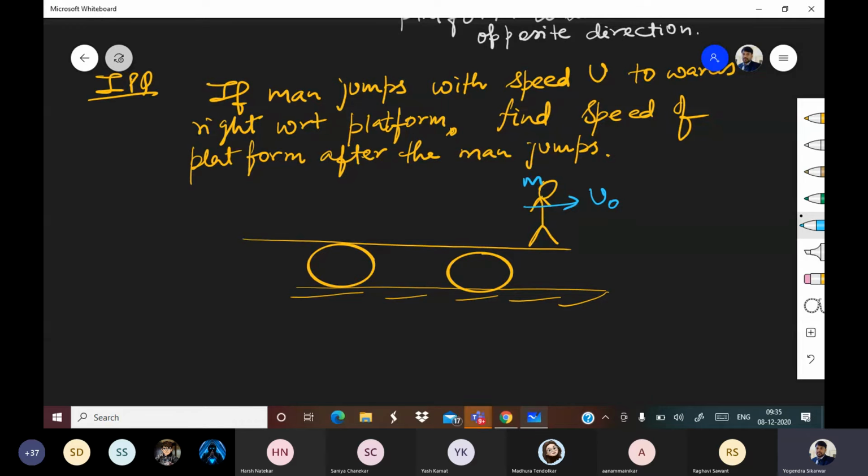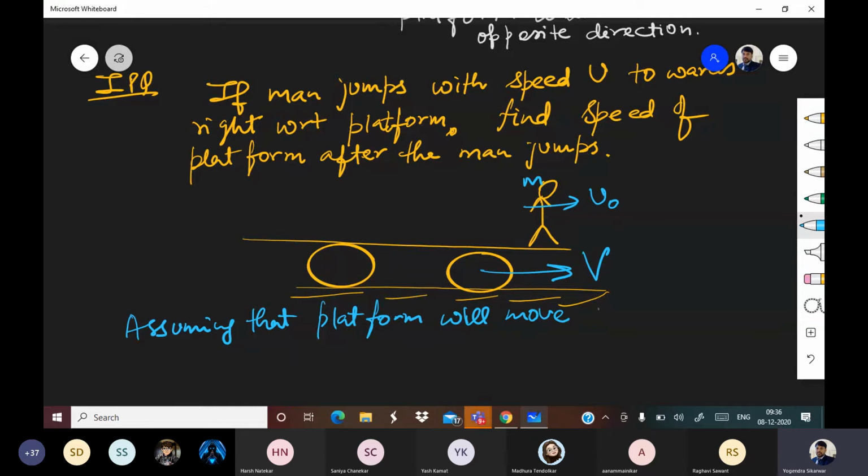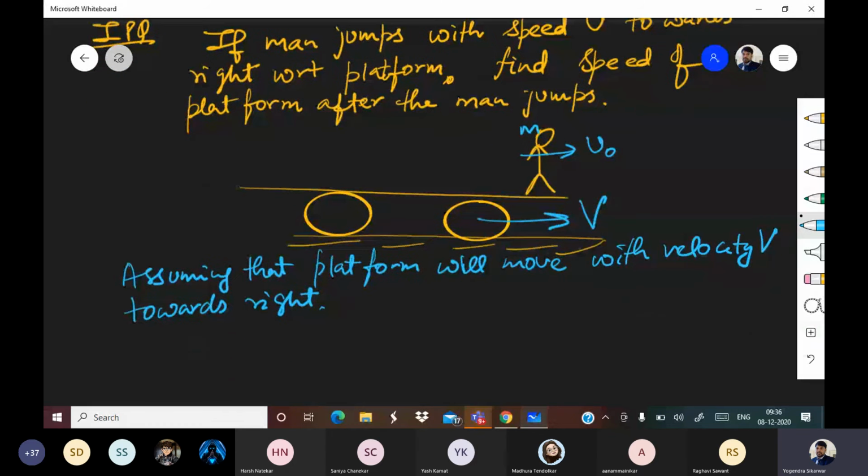This time they are saying that velocity is given with respect to the platform. We are assuming that the platform will move with velocity capital V towards right.